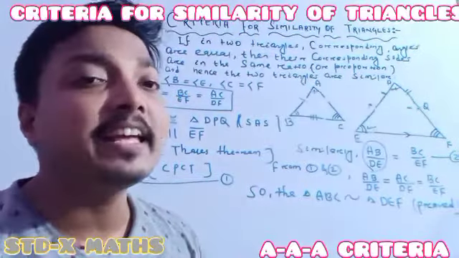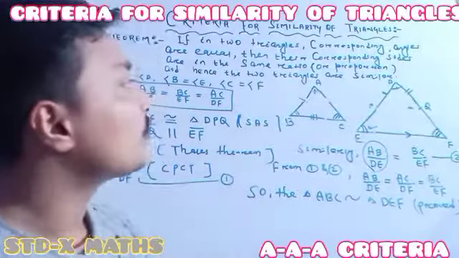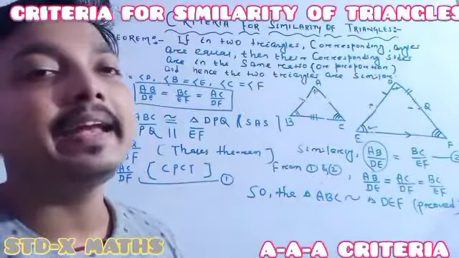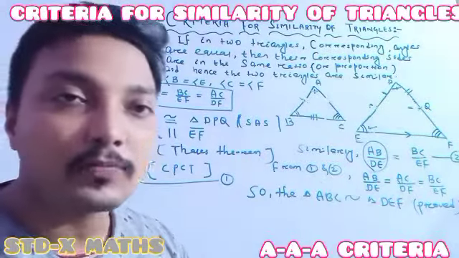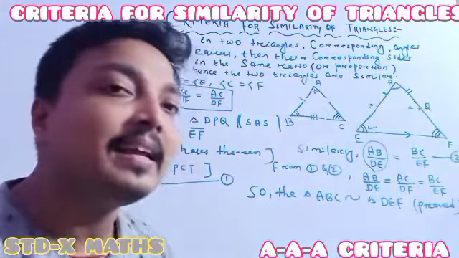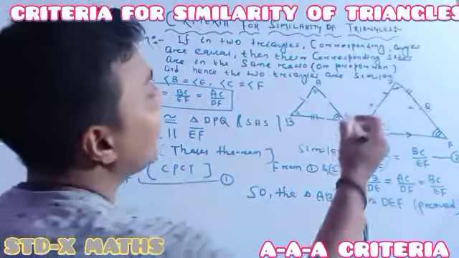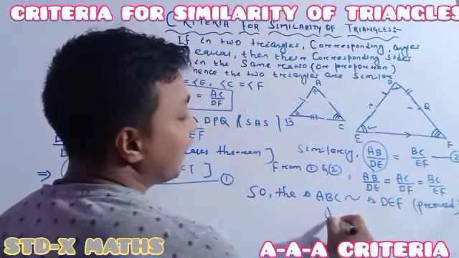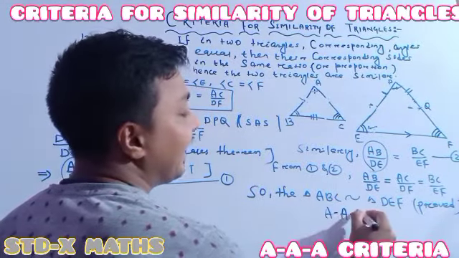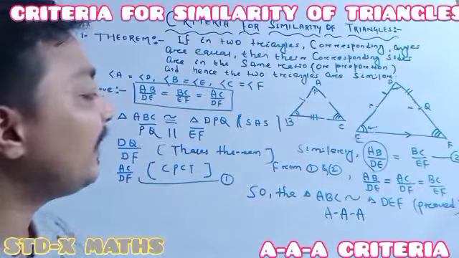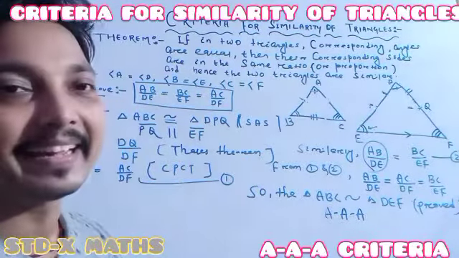Otherwise, here I am telling you another thing. Whenever the three angles of one triangle are the same as the corresponding three angles of another triangle, then we can call the two triangles similar, and this criterion is called our AAA similarity criteria. Another thing I am saying, which also means AA similarity criteria.